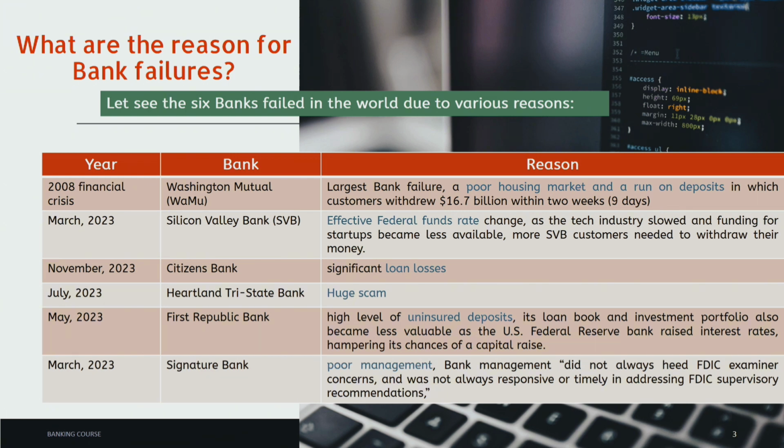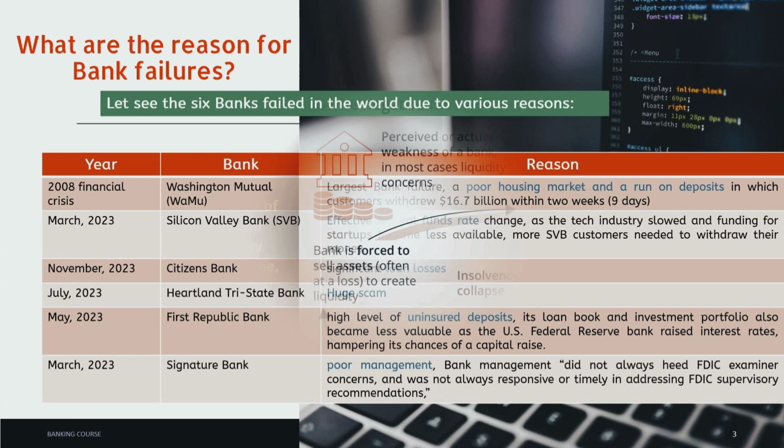Citizens Bank, significant loan losses. Heartland Tri-State Bank, first scam. Republic Bank. Signature Bank, high level of uninsured deposits. Its loan book and investment portfolio also became less valuable as the U.S. Federal Reserve Bank raised interest rates, hampering its chances of a capital raise. Or management. Bank management did not always heed FDIC examiner concerns, and was not always responsive or timely in addressing FDIC supervisory recommendations.